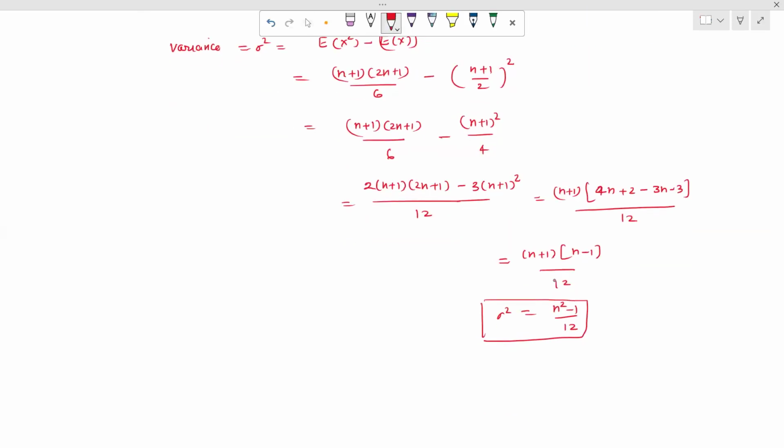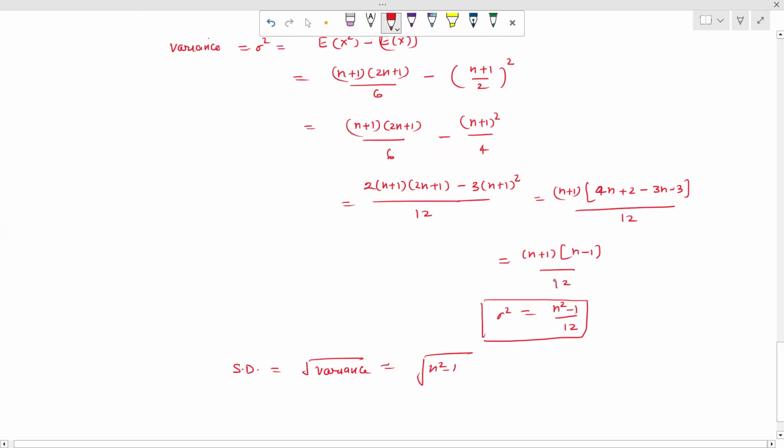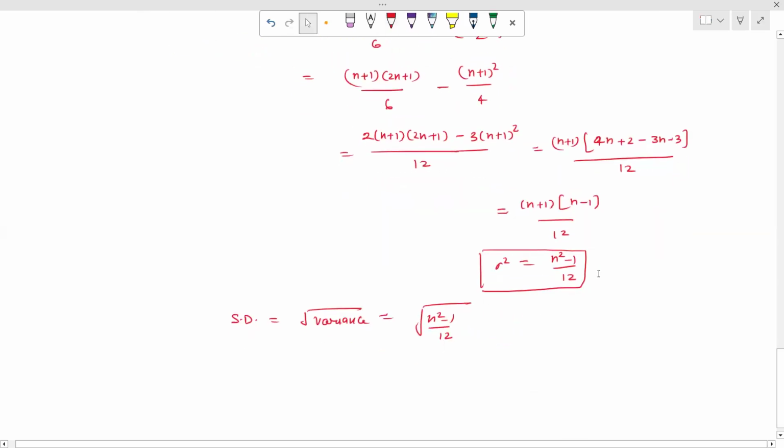When we calculate the standard deviation, the standard deviation is the square root of the variance. So the square root of variance equals the square root of n square minus 1 upon 12. So when we calculate the standard deviation of n natural numbers, we can calculate it by using this.